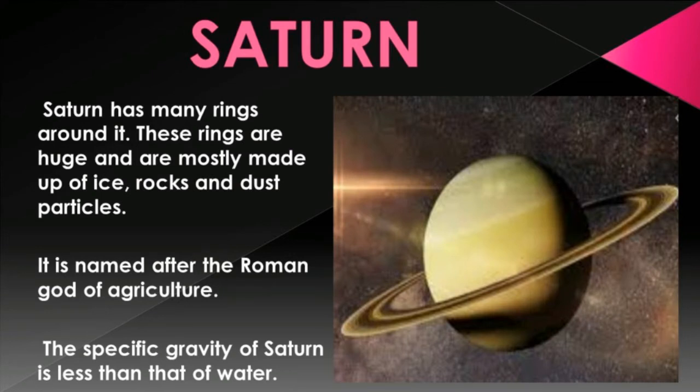Saturn. Saturn has many rings around it. These rings are huge and are mostly made up of ice, rocks and dust particles. Saturn is the sixth planet from the Sun and the second largest planet in the solar system after Jupiter. It is named after the Roman god of agriculture. The specific gravity of Saturn is less than that of water.